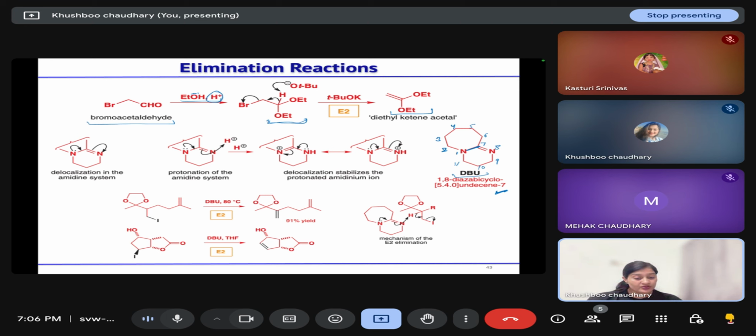So this DBU is a non-nucleophilic base that will abstract the proton only. It will not act as a nucleophile. And because it is hindered, it will always prefer to attack at the less hindered site.